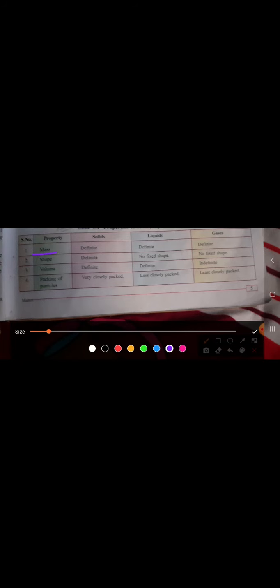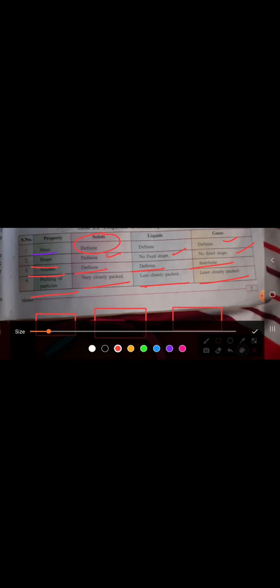Now we will see the different properties of solid, liquid, and gases, by which you can differentiate them. First is their mass. In solid, mass is definite. In liquid also mass is definite, and in gases also mass is definite. Shape is definite in solid, no fixed shape in liquid, and no fixed shape in gases. Third is volume, definite in solid, definite in liquid, and indefinite in gases.